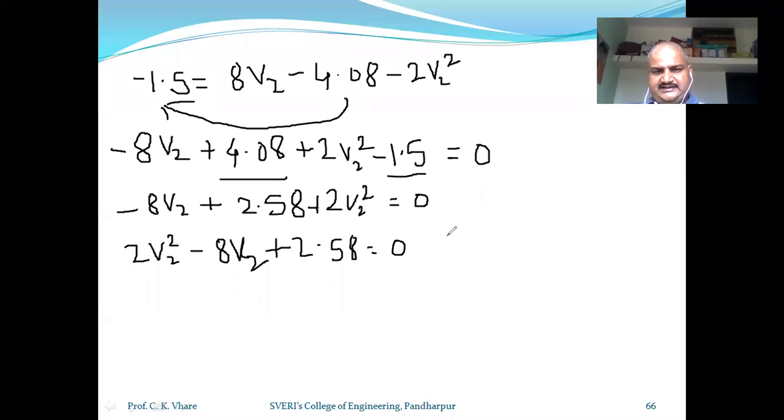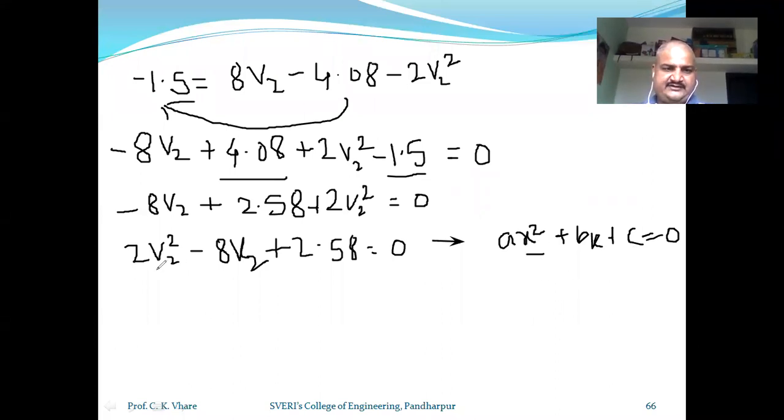This equation is in the form of ax square plus bx plus c is equal to 0. Now we will have to find out the unknown term, that is x.